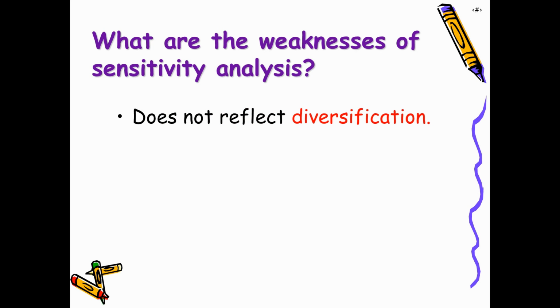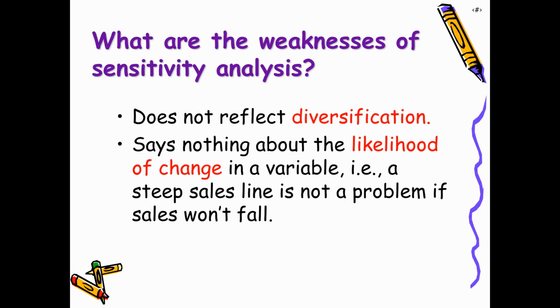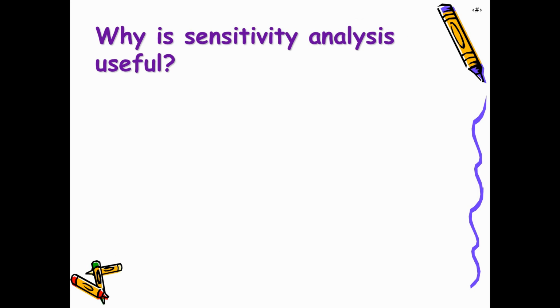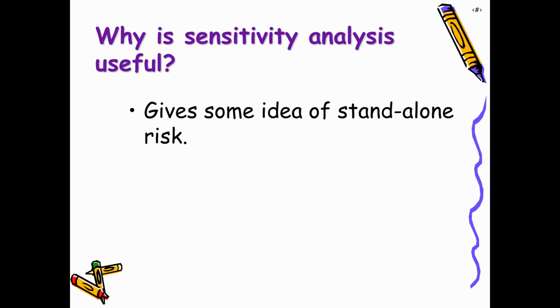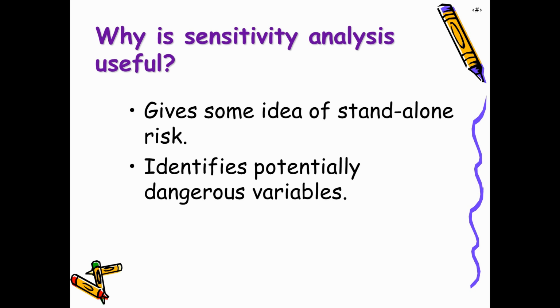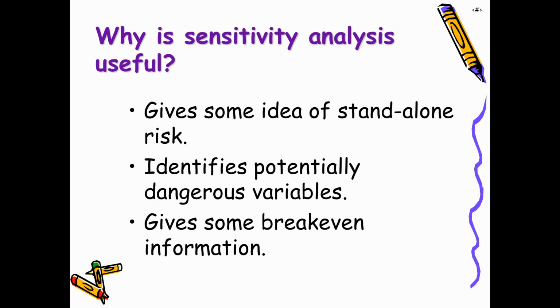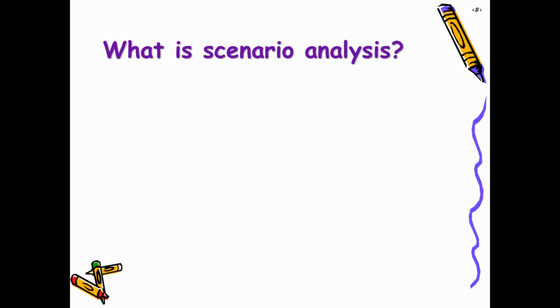Now there are some limitations of this technique: it does not reflect diversification, it does not talk about likelihood of change, and it ignores relationships among other variables. But it does give some idea of the standalone risk. That is one benefit, and it also identifies potentially dangerous variables to the project and gives some break-even information.